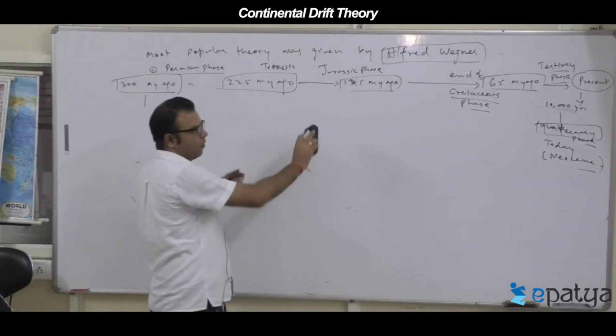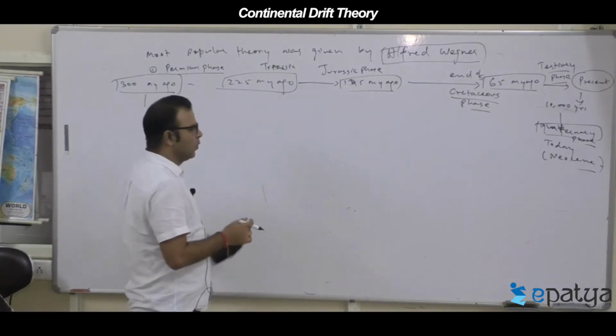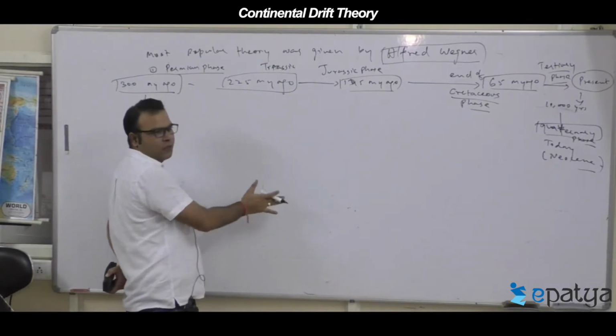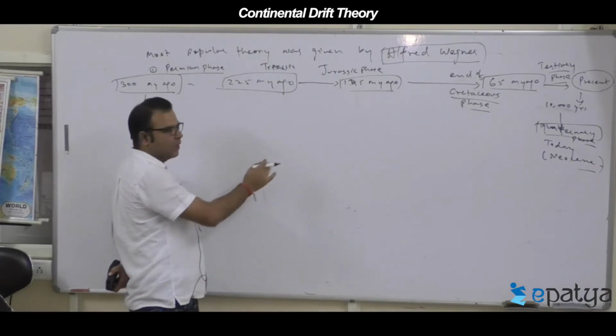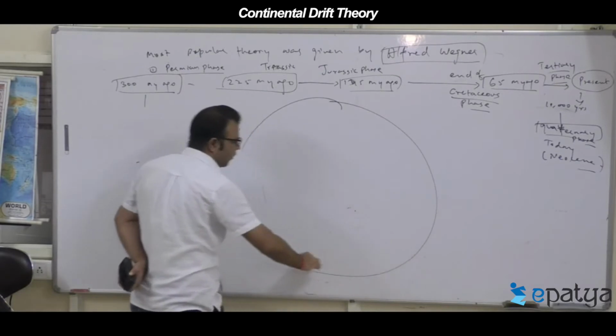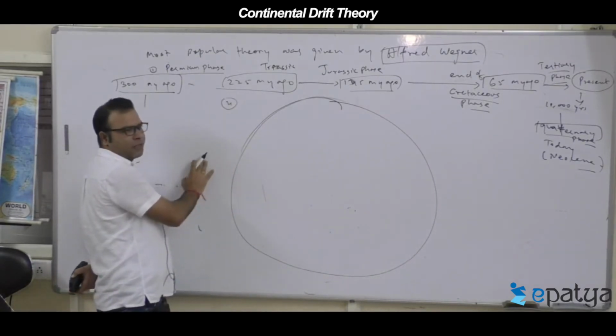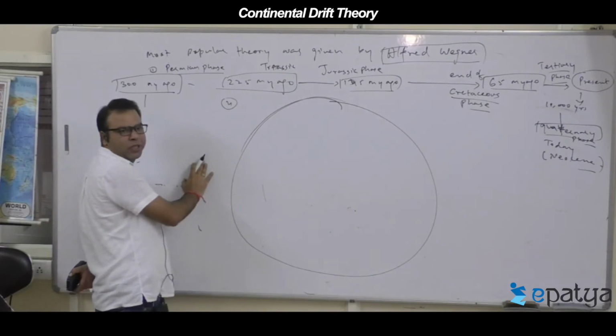Now what happened from 65 till present, till today? All the landmasses either moved towards the equator or towards the east. In this process it created the distribution of all the 7 landmasses and 5 oceanic bodies.